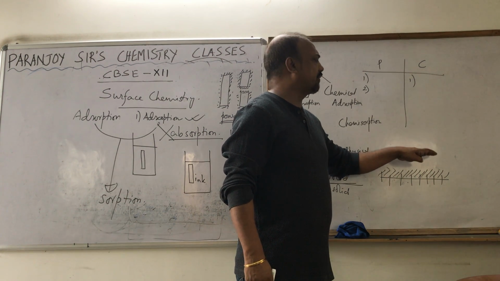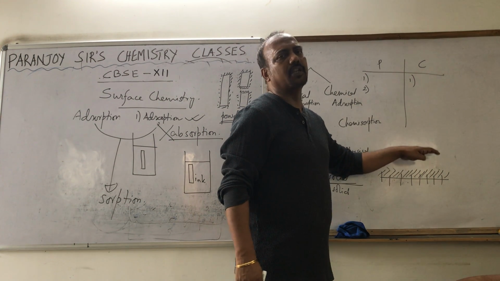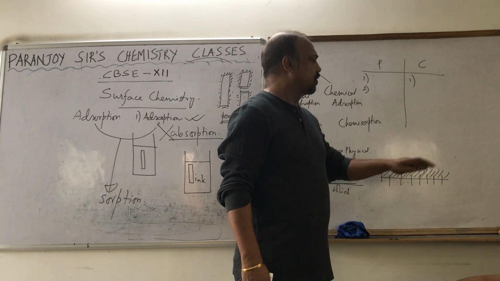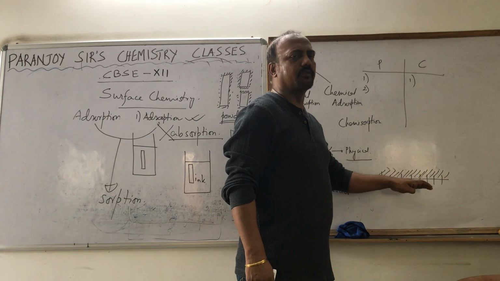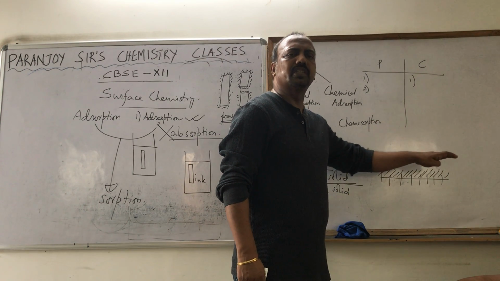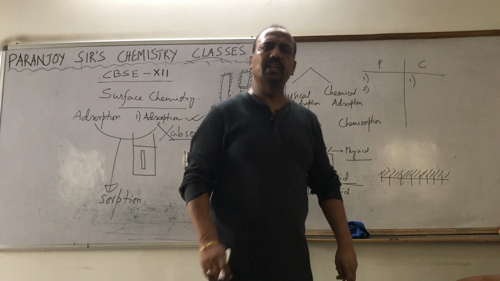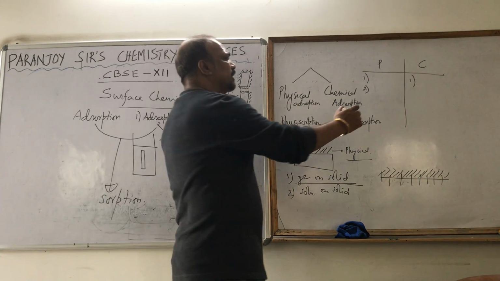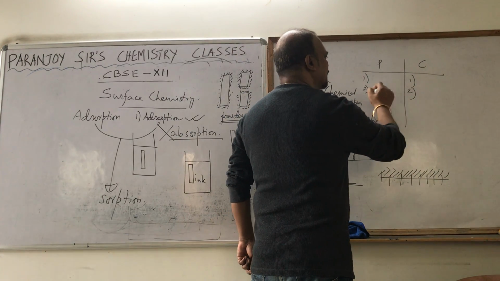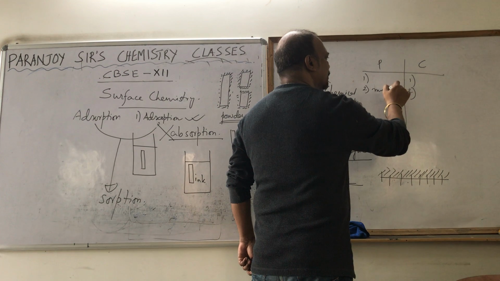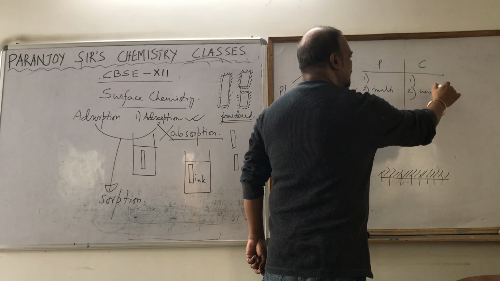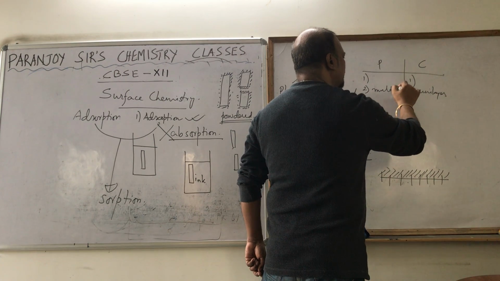If the second layer of gas comes, that will come only by physical force of attraction, not by chemical force of attraction. So chemisorption is a phenomenon where only a single layer of gas is getting adsorbed. So this is a unilayer phenomenon. This is a multi-layer phenomenon. This is a unilayer phenomenon. Multi-layer, that is unilayer. Okay.